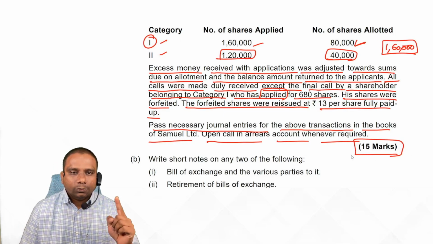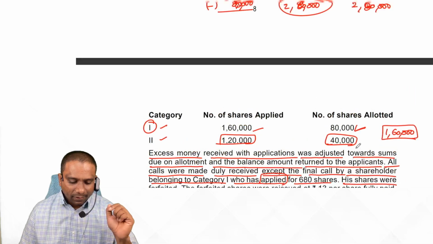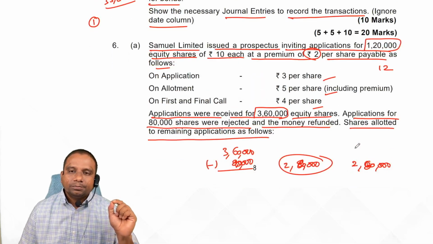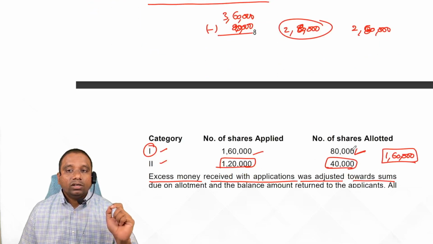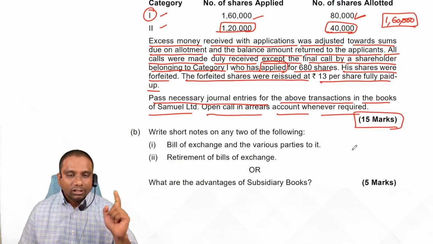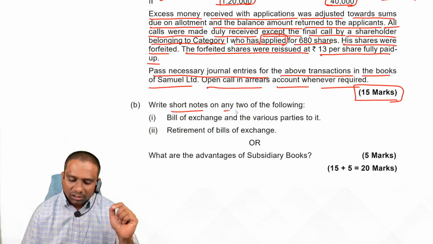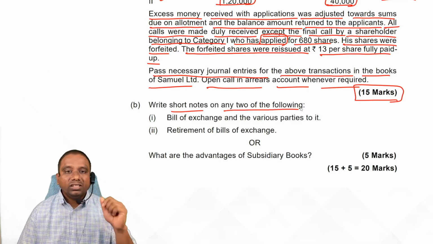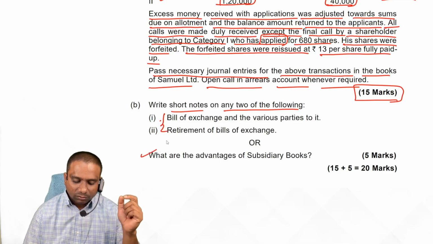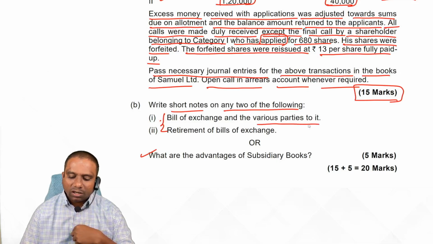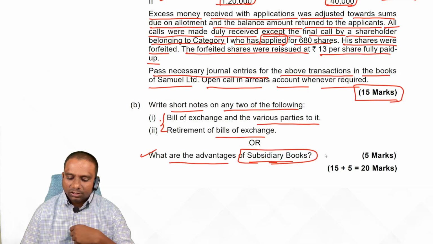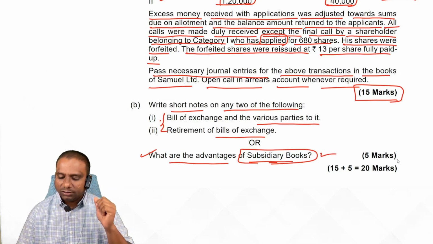June 2024, 6A is given for 15 marks. September 2024, they have given for 15 marks. Now also they are giving for 15 marks. Remaining questions, look at it. Write short notes on any two of the following. Here they are giving alternatives again, an internal option. Bills of exchange and various parties to it. Retirement of bills of exchange. What are the advantages of subsidiary books? It is better to write subsidiary books so that you can score easily 5 marks.